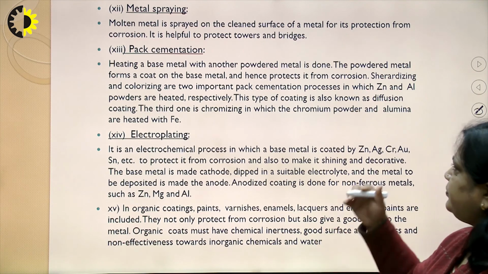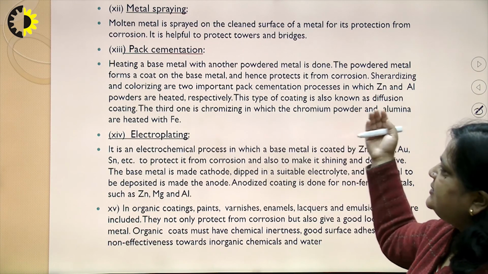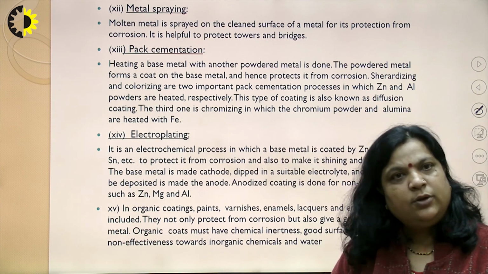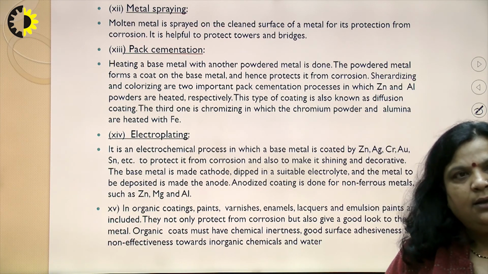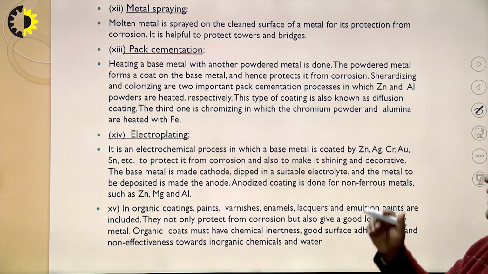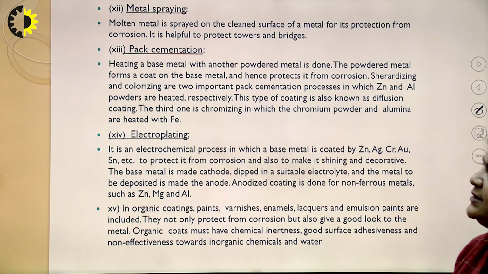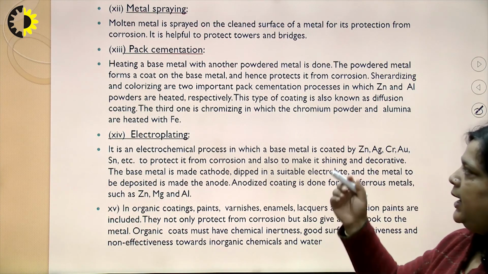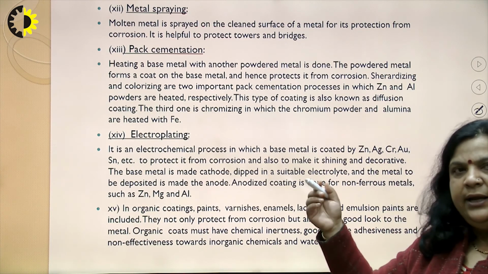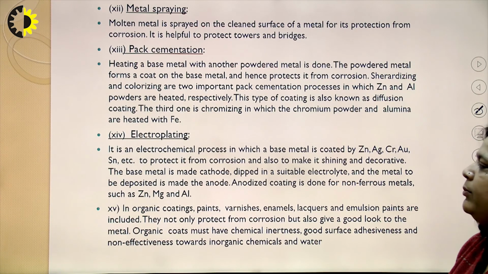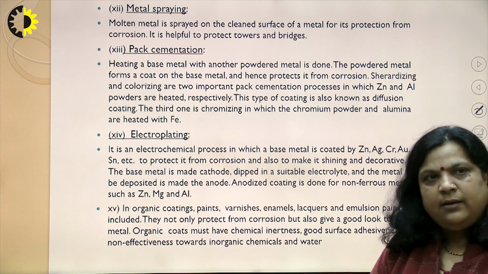Sherardizing or calorizing are important pack cementation processes, where zinc or aluminum powders are heated respectively, and this type of coating is also known as diffusion coating. The third one we can say is chromizing, in which chromium powder and aluminum powder are heated with the iron.